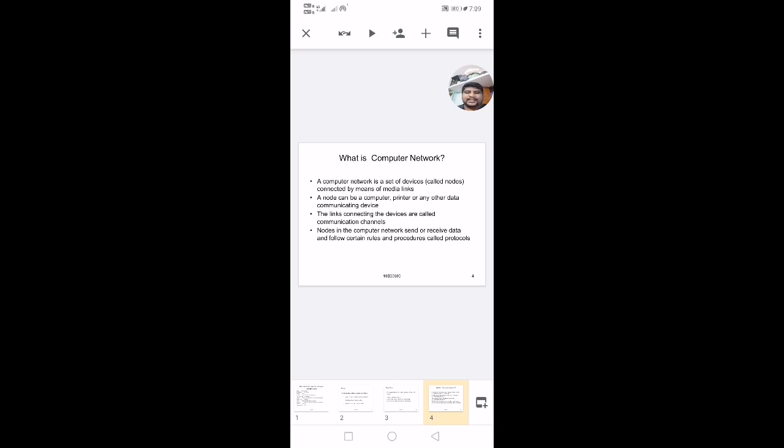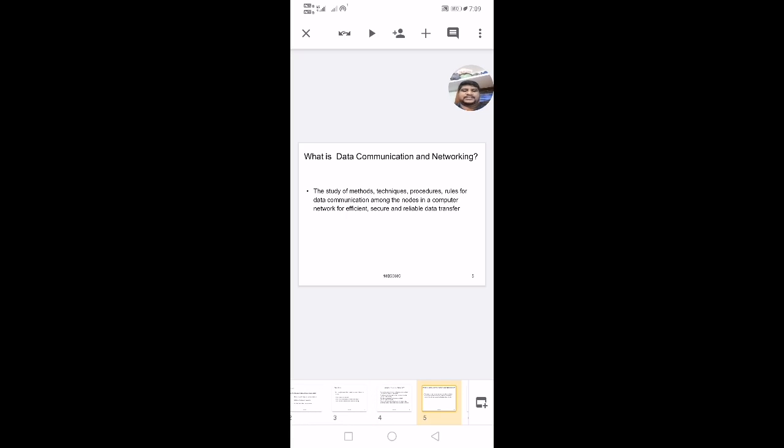That communication media link we call a communication channel or channel. Nodes in a computer network can send or receive data, and for this to happen they have to follow some rules. Those rules we call protocols. That will be explained in the next topic.